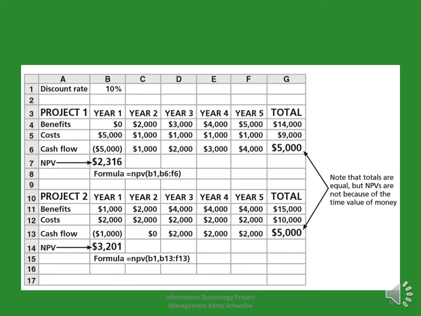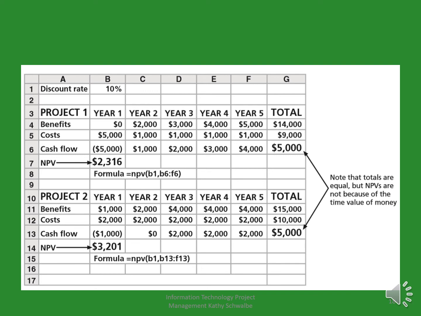It's a positive value because benefit is $2,000 and cost is $1,000. 2,000 minus 1,000, there's a $1,000 cash flow. Likewise, cash flow in year 3 is $2,000. Cash flow for year 4 is $3,000. Cash flow for year 5 is $4,000. Altogether, net cash flow at the end of year 5 is $5,000.